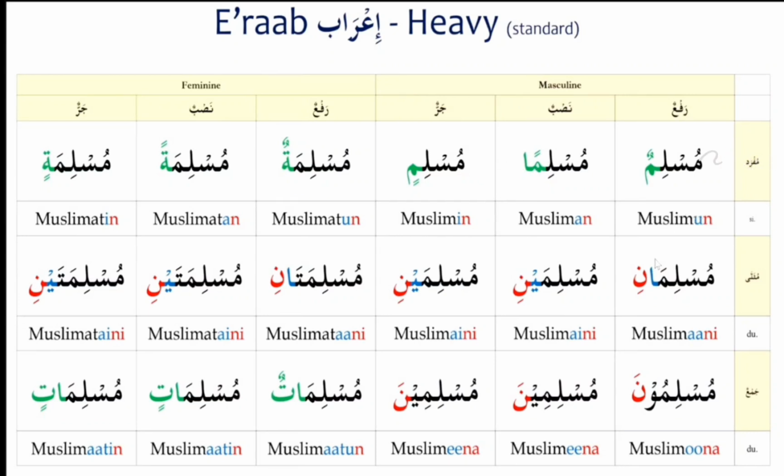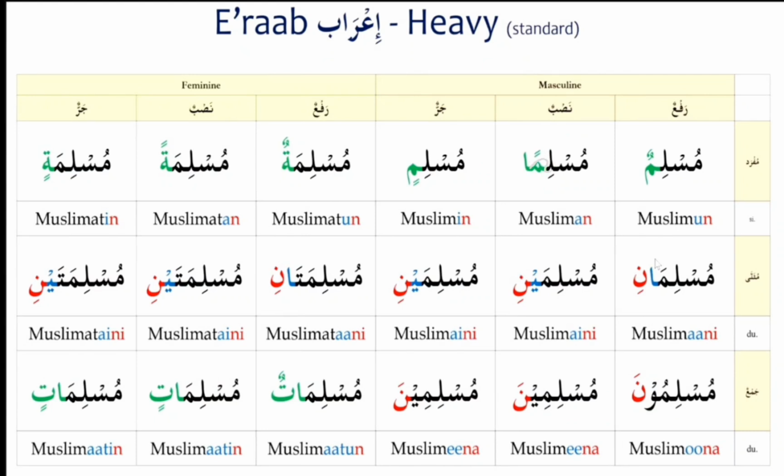We'll see the i'rab of the nouns in all the three states, that is the marfu state, the mansub state, and the majrur state, in the singular, dual and plural, and in masculine and feminine nouns. Let us first deal with the singular nouns, first masculine nouns. In the marfu state, it is Muslimun, with two pesh. This is Musliman, by double fatha, in the mansub state. And in the majrur state, it is Muslimin. So the singular form: Muslimun, Musliman and Muslimin.